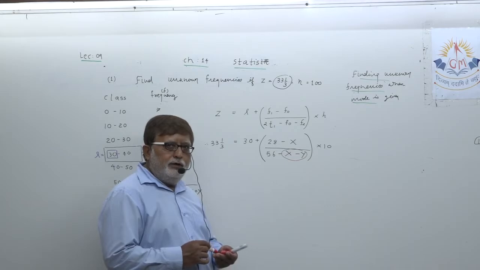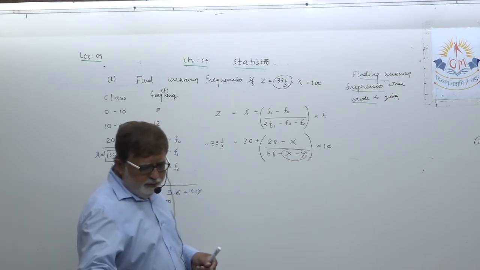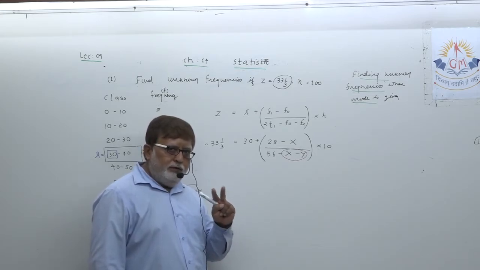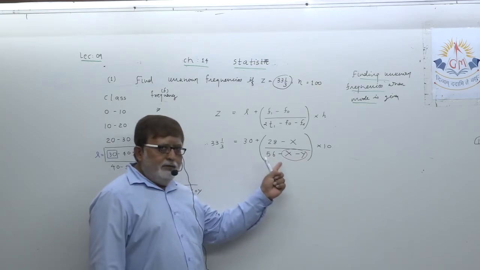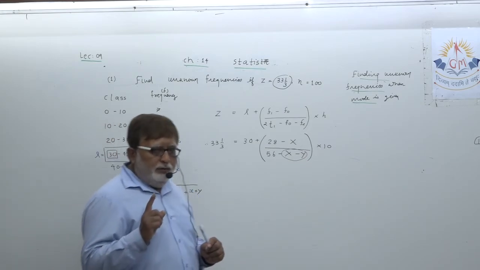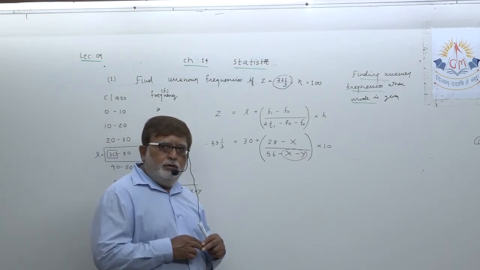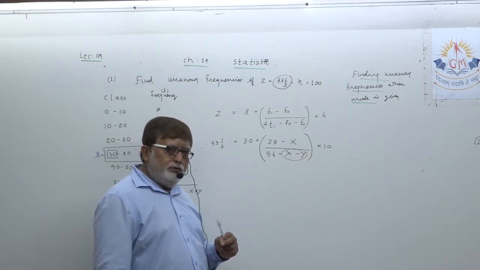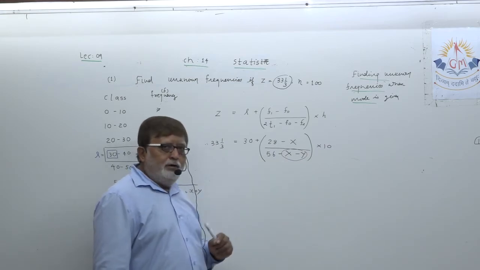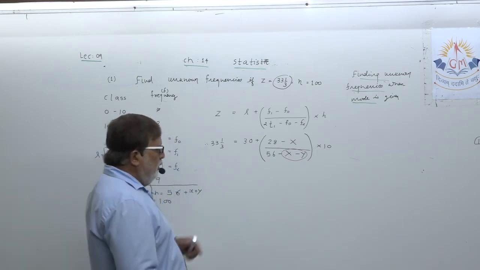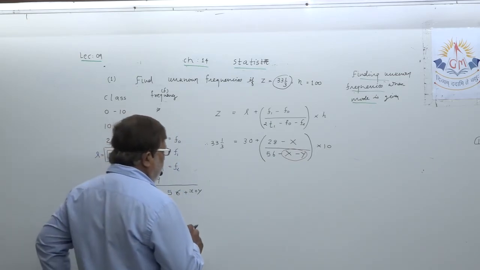As I told you when we solved examples of mean and median, when we are finding one or two unknown frequencies, there must be only one unknown in the formula. Here there are two unknowns, it becomes difficult, and you will come to these situations where you ask what to do. So how do we find a solution to that?